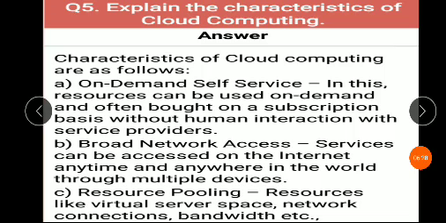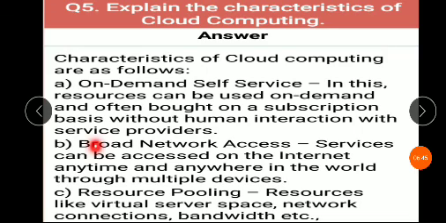Means according to the person's demand. Cloud computing provides subscriptions without human interaction with the service provider.